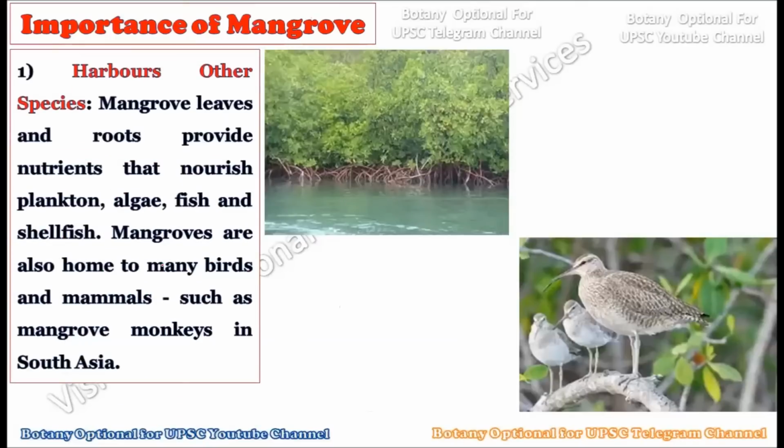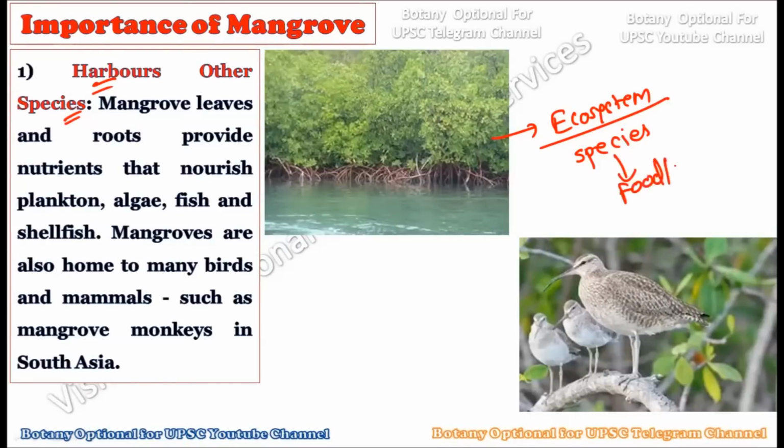Okay, now let us consider the very first importance which belongs to the mangroves. Now see, the very first importance is that it harbors other species. For example, whenever you see the mangrove forest, you will understand this mangrove forest itself is a whole ecosystem. And this whole ecosystem supports many species. Actually, they provide food to these species. They provide habitat to these different types of species, and everything which is needed by a specific species is provided by this ecosystem which is created out of the mangroves.